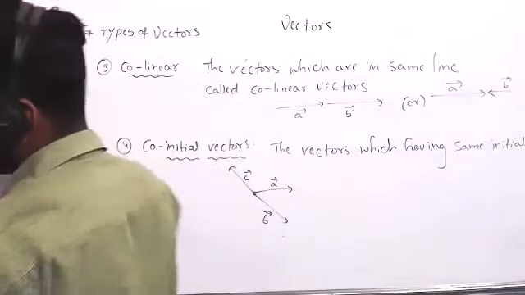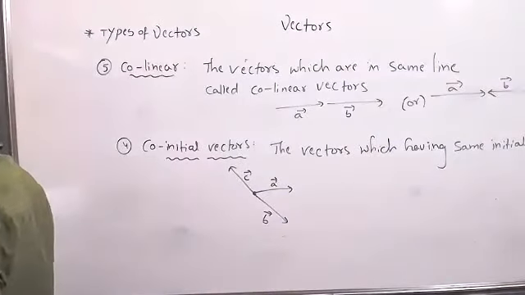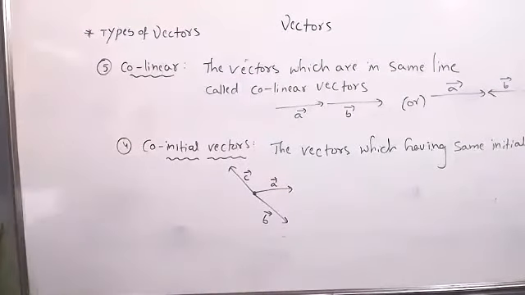Clear? Yes, sir. Those vectors are in the line.